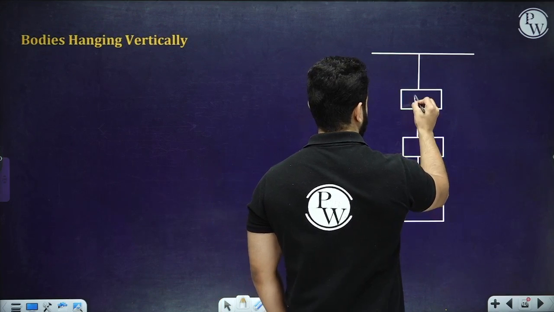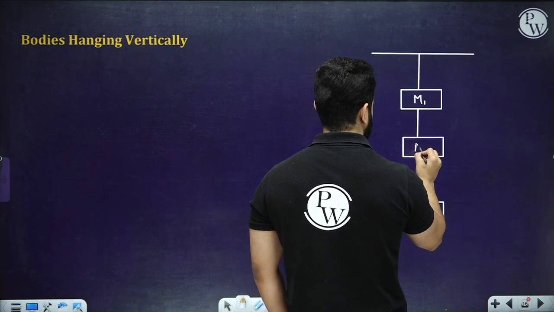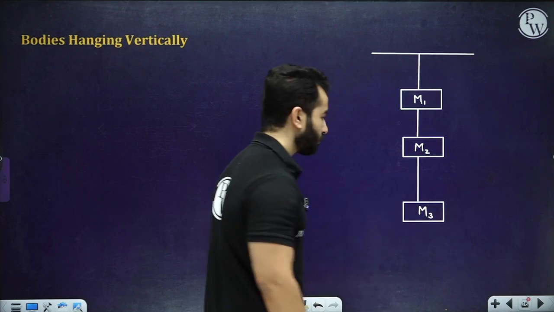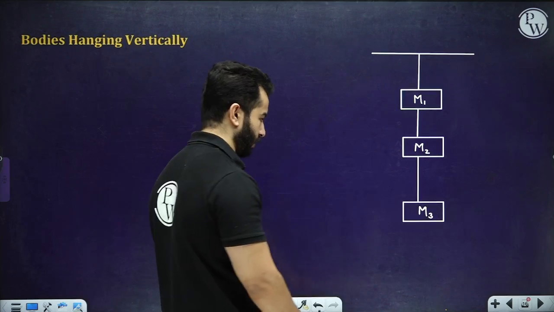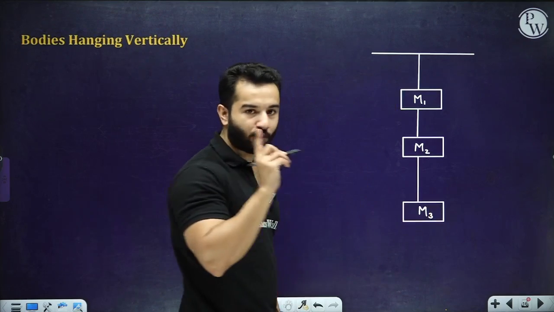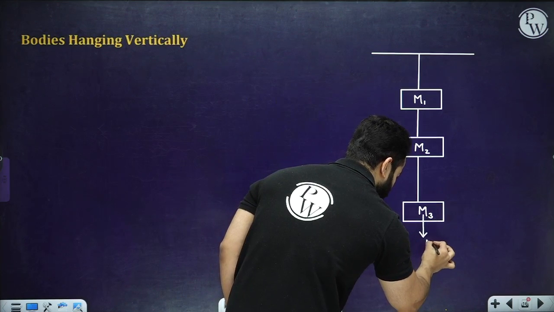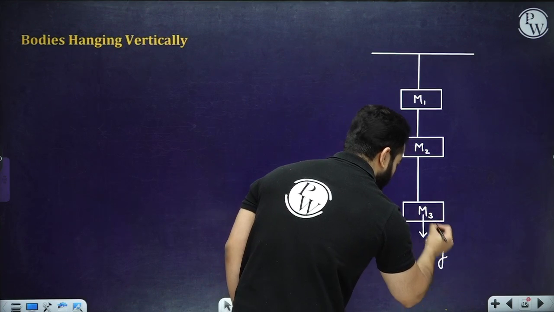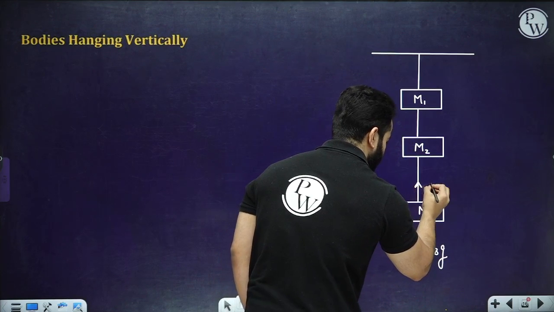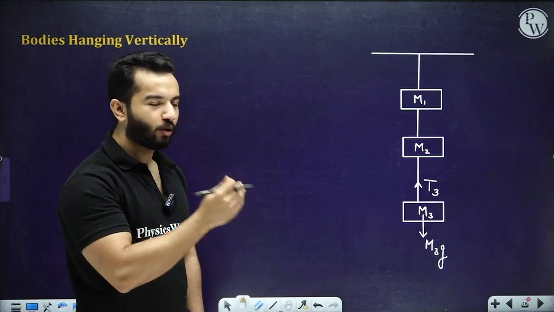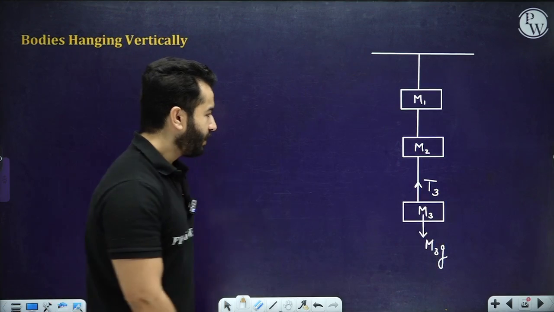Let's say this is M1, this is M2, this is M3. Let's draw all the forces over here. Let's draw it on M3. I'm talking about M3. So on M3, I've got M3G. I've got, let me write it as T3, because I've got 3 ropes, I have written T3, right?